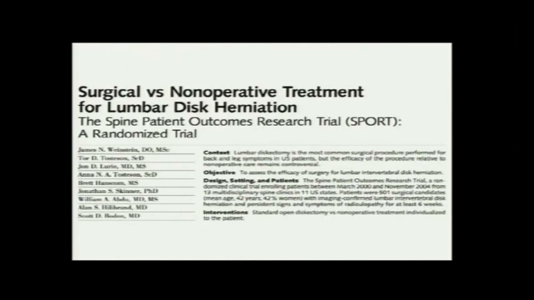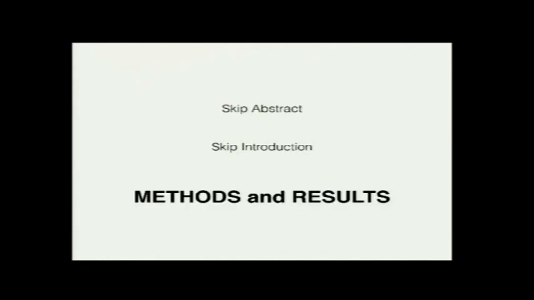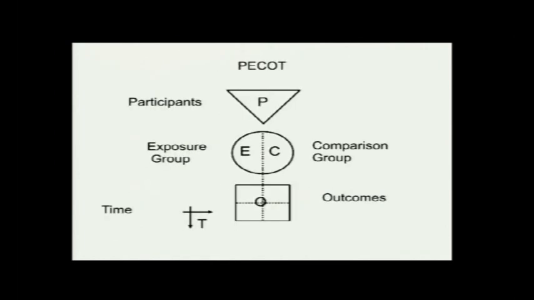So this is basically a very famous randomized trial called the SPORT trial. It was surgical versus non-operative treatment for lumbar disc herniation. When you are critically appraising any particular paper, you skip the abstract, skip the introduction, skip the conclusion. What is most important is the methods and the results. So start with that. So the first thing is the PICOT.